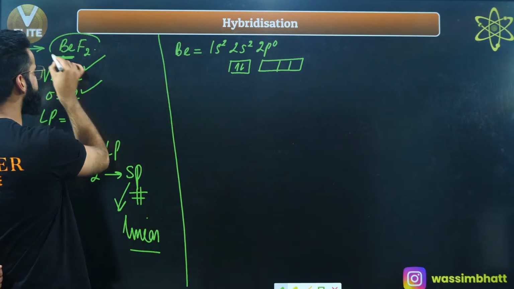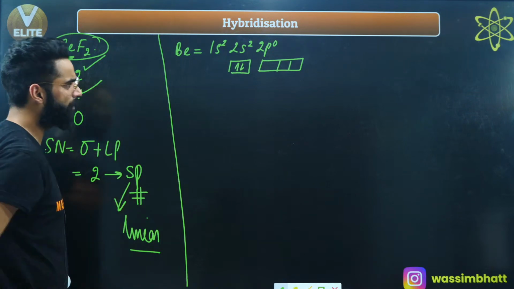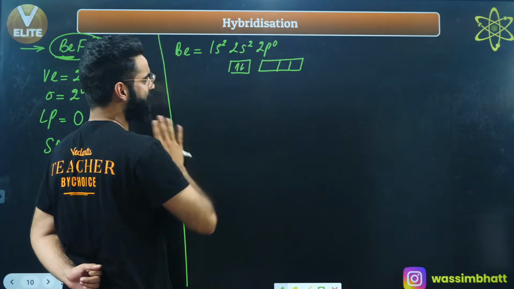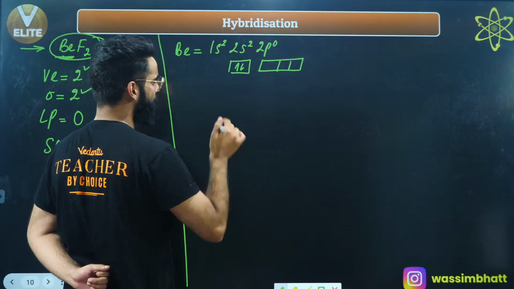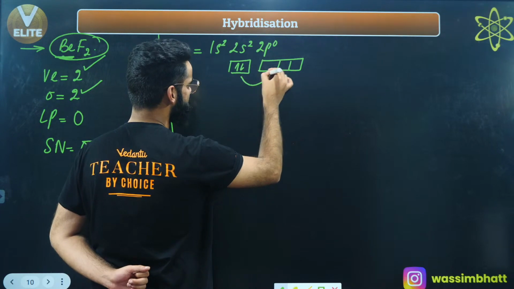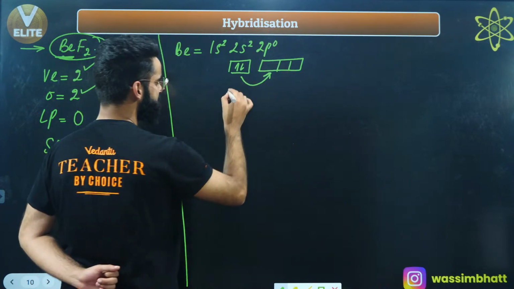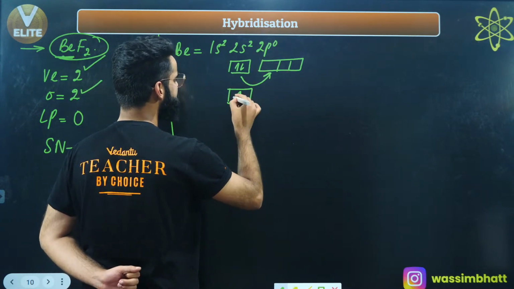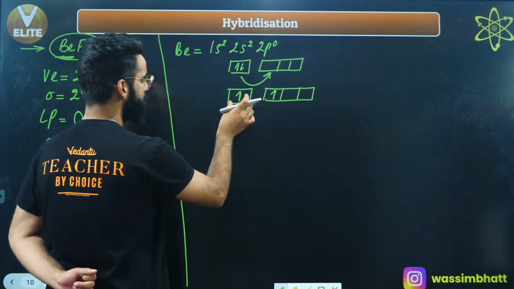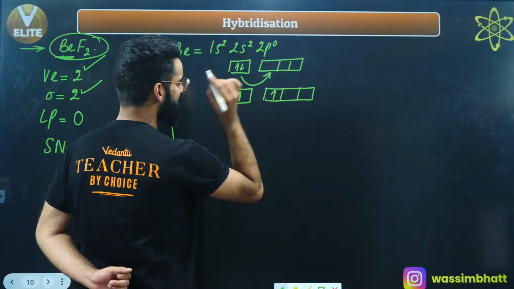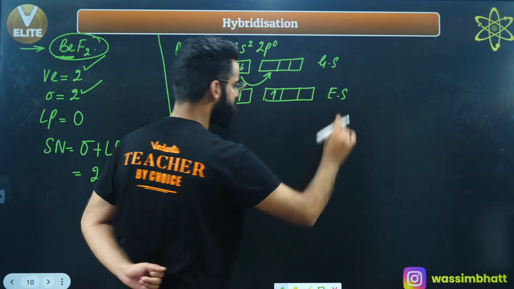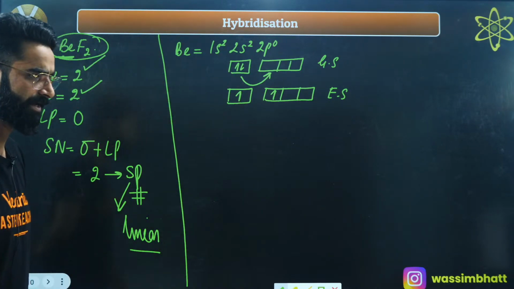In case of BeF2, this beryllium is forming 2 sigma bonds. Do we have any unpaired orbital right here? We have no unpaired orbital. So first of all, let's say excitation took place, one of the electrons entered into 2p. What is going to be the excited configuration of this beryllium? 2s containing 1 electron and 2p containing 1 electron. This is the ground state electronic configuration, and this is the excited state configuration. I'm talking about beryllium.